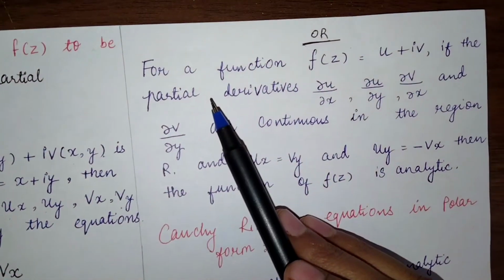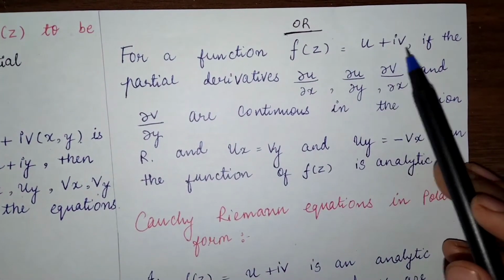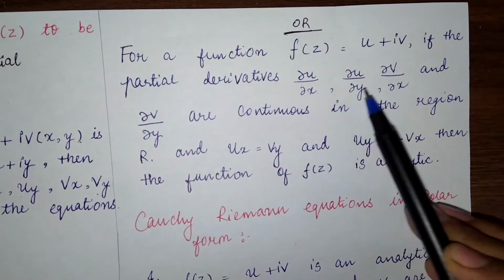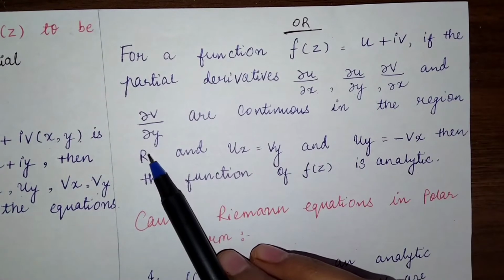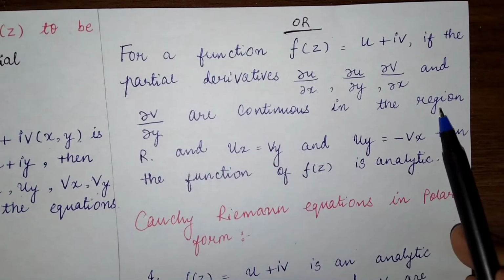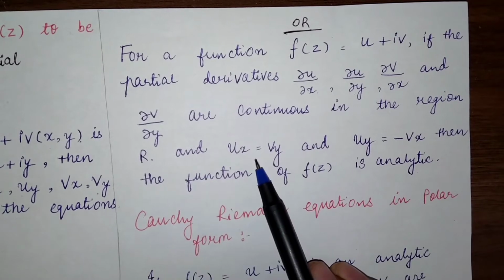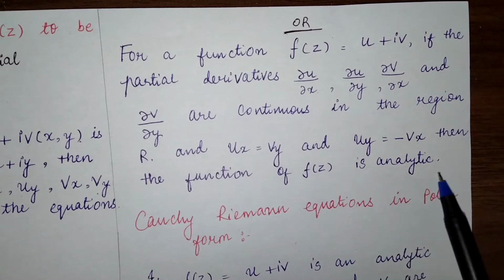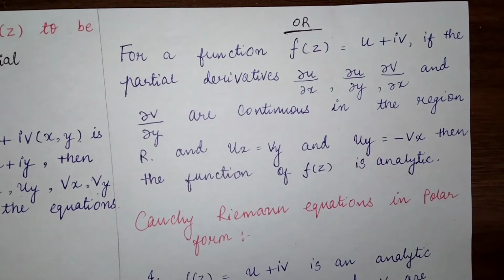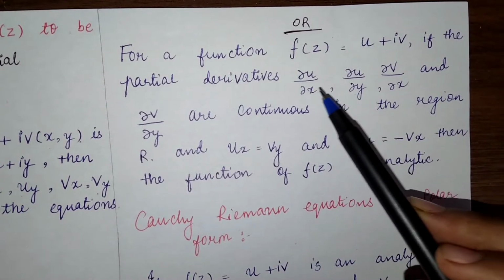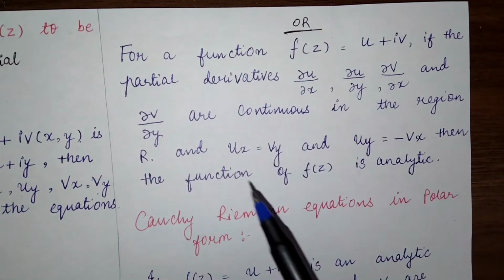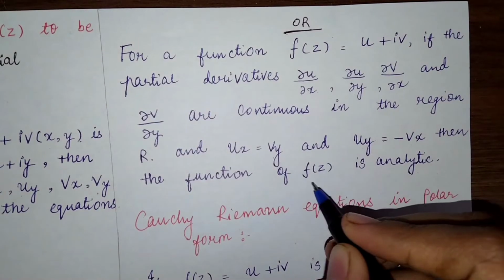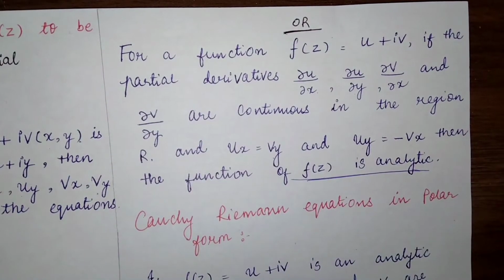For a function f of z equal to u plus iv, if the partial derivatives del u by del x, del u by del y, del v by del x and del v by del y are continuous in the region R and ux equal to vy and uy equal to minus vx, then the function f of z is analytic. Again they are telling the same thing કે જ્યારે કોઈ આપણે partial derivatives લઈએ ત્યારે ux vy ને equal થાય અને uy minus vx ને equal થાય, then that function is analytic.